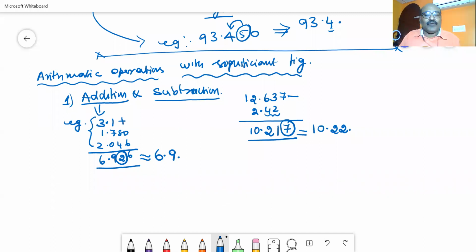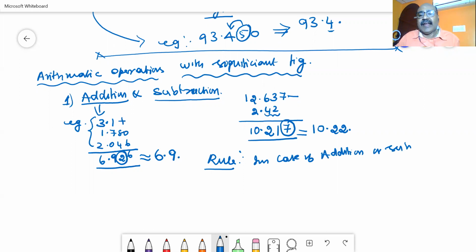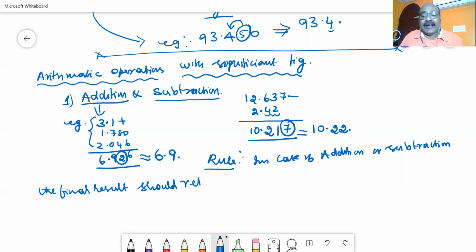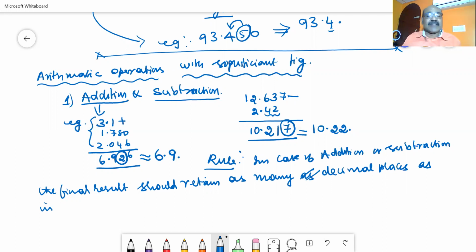Now, what is the rule for this? In case of addition or subtraction, the final result should retain as many decimal places as in the number with the smallest number of decimal places.